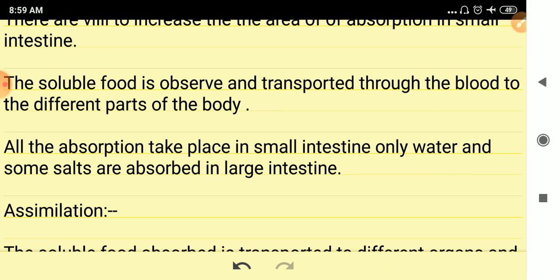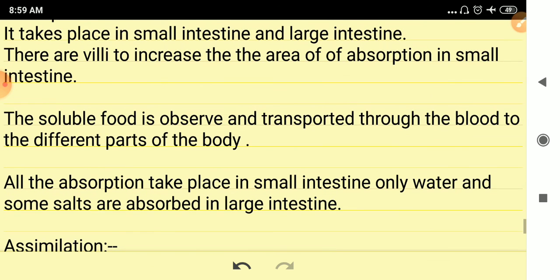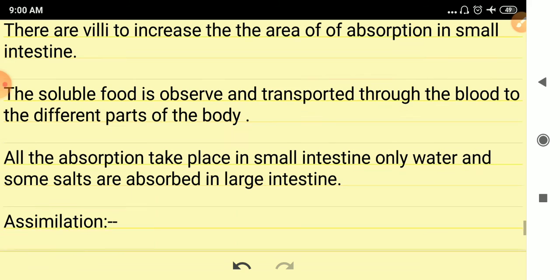If you talk about absorption, absorption takes place in the small intestine and large intestine. If you talk about digestion, digestion takes place in the mouth, stomach, and small intestine, and absorption in the small intestine and large intestine. After that, assimilation.